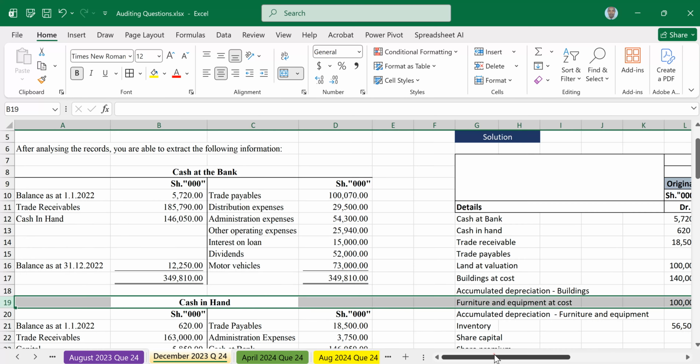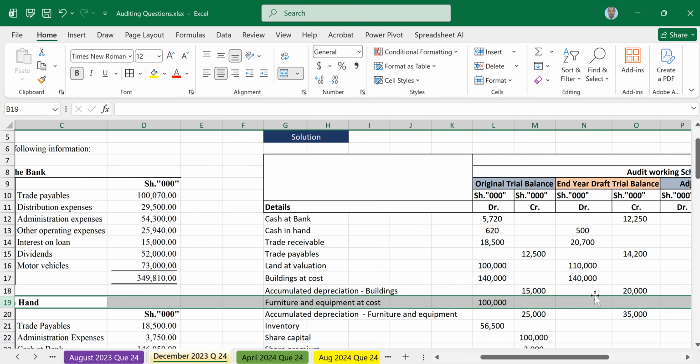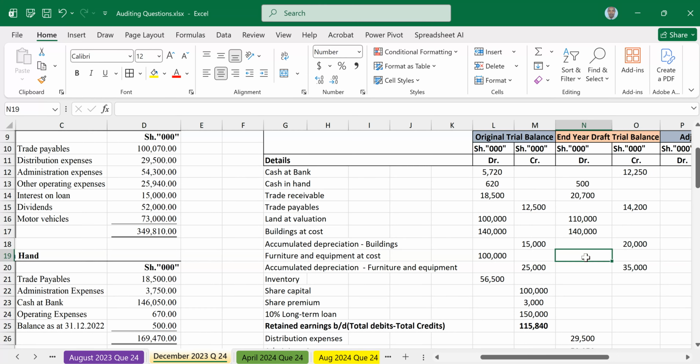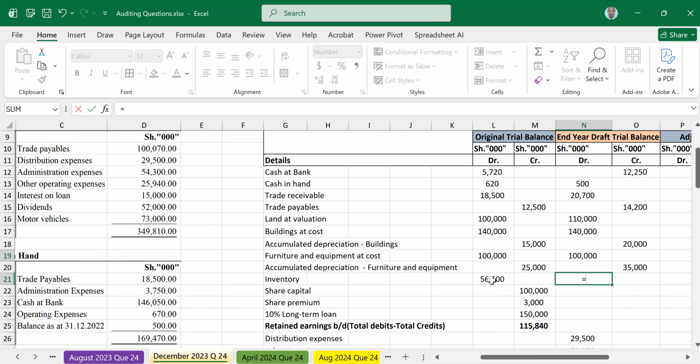Just use that balance. Accumulated depreciation has been adjusted. Inventory, we can use that one the way it is. The closing inventory can go to adjustments, as it is usually in the additional information. So opening can be the same. Just use the same opening.